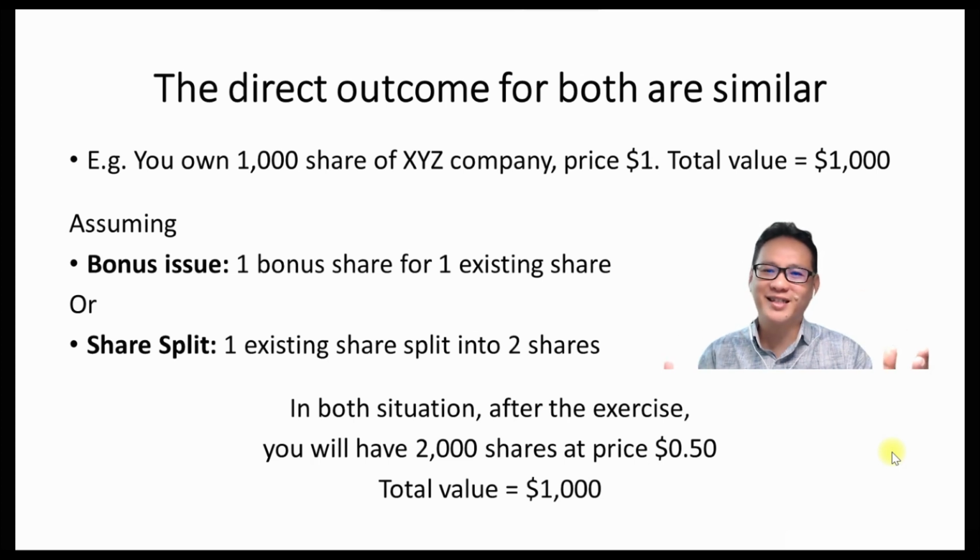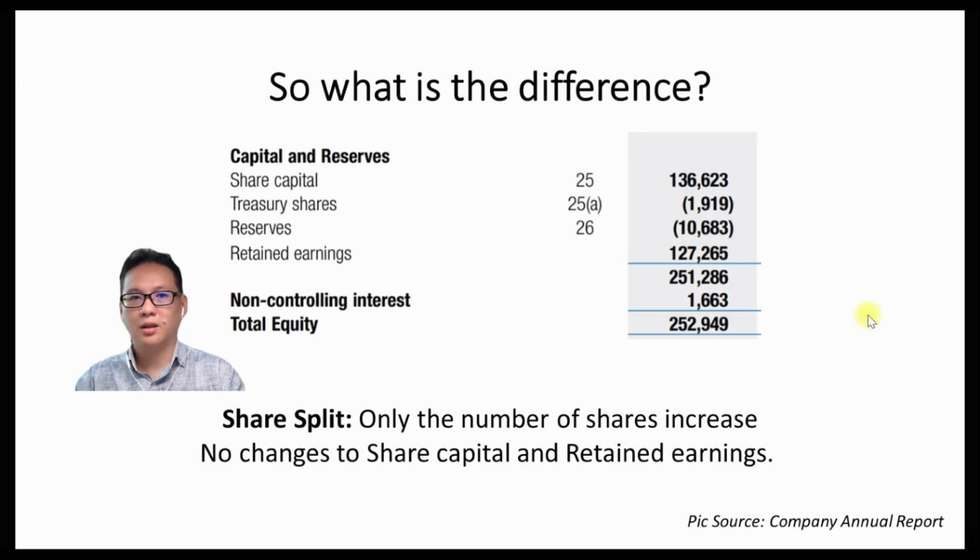So the question here is this: what is the difference between the both of them? So what is the difference? Firstly, I need to bring you to the equity segment of a balance sheet. Let's focus on the share capital, retained earnings, and total equity. Now, in a share split exercise, only the number of shares increase. There is no change to share capital and retained earnings.